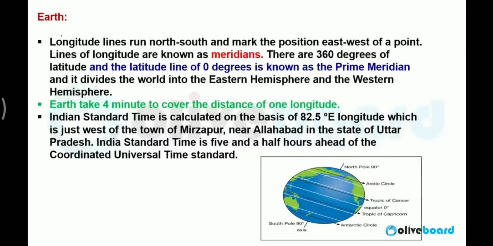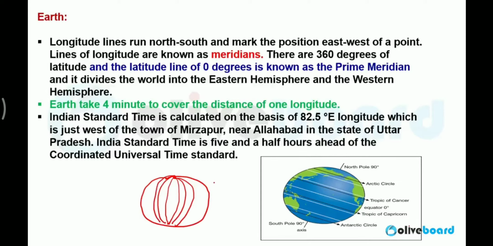Next, the long lines which you will find, they are also imaginary lines. The long lines which are connected from the north to south pole, the lines which are connecting north pole to south pole, these lines are called longitude lines. These long lines are called longitude lines.